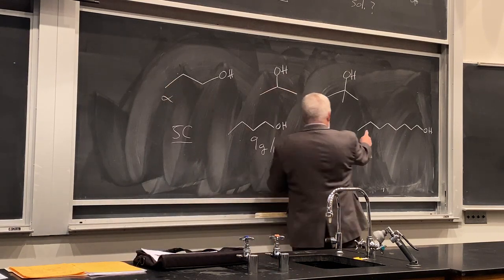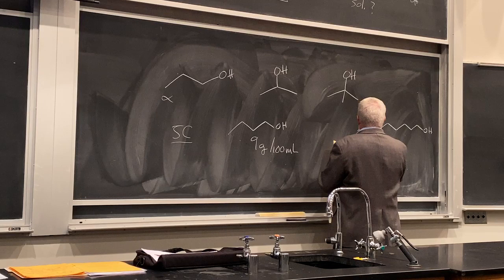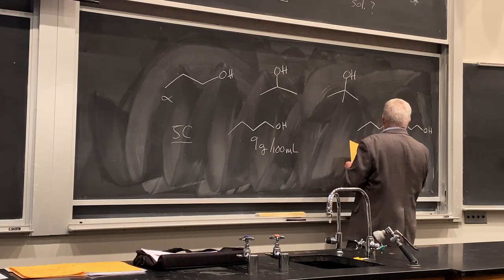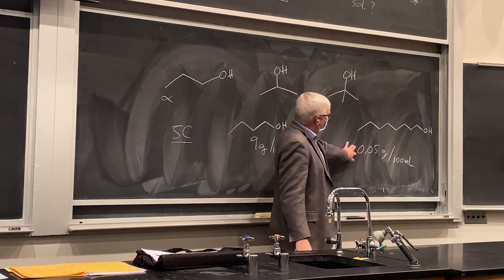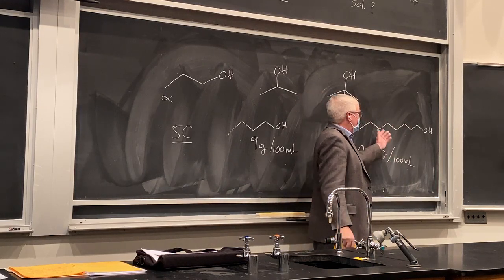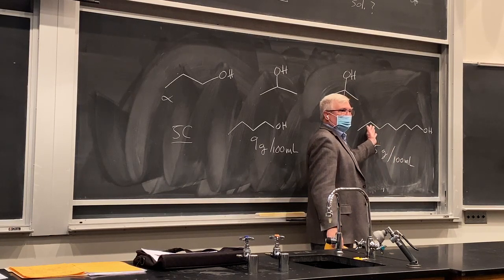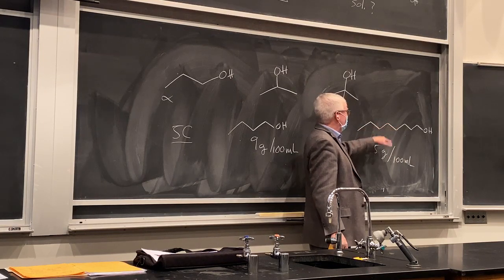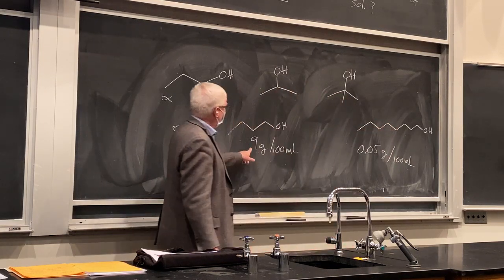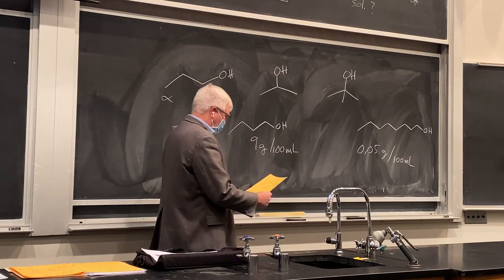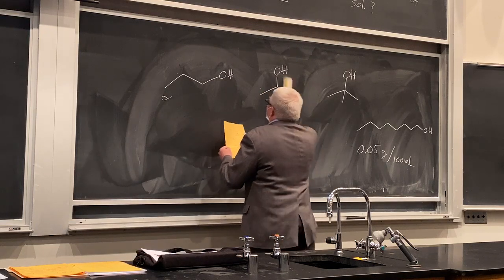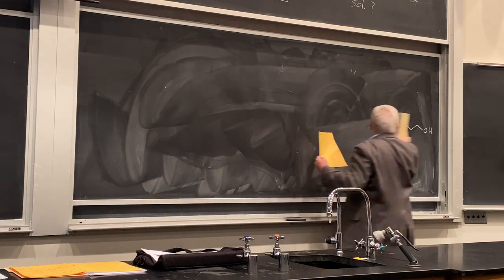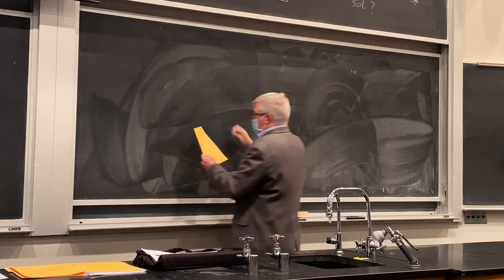Well, what about this one? How soluble is this one? Well, it's 0.05 grams in 100 mLs. And so what do we mean by that limit? If you exceed this amount in 100 mLs of water, this will oil out. This is less dense, so it will form a separate layer on top of the water. And this one too, if you exceed the 9 grams there. All right, how about boiling points? And let me put them in a little different order here. It's an important property.